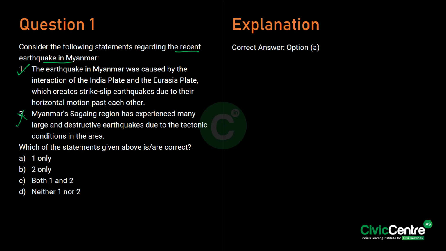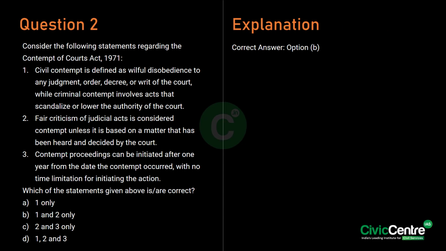The recent earthquake in Myanmar was thus attributed to these interactions at the plate boundary, which can cause earthquakes with magnitudes between 7 to 8, despite being less frequent than the subduction zone earthquakes. The correct answer is option A, which is 1 only. Moving on to the second question.